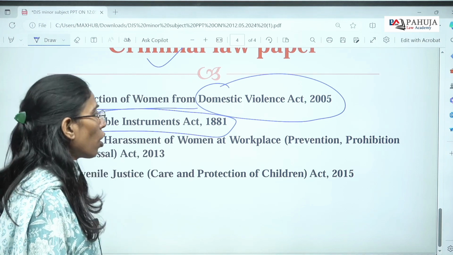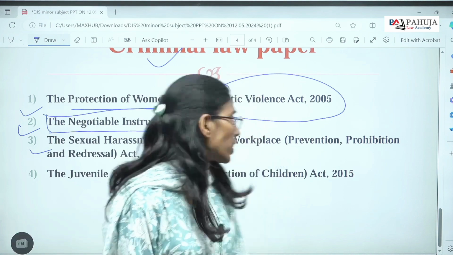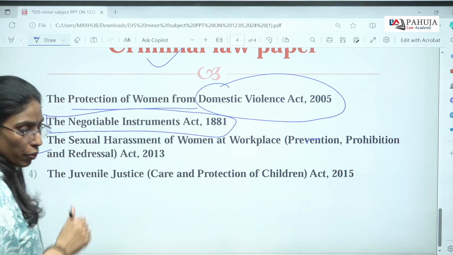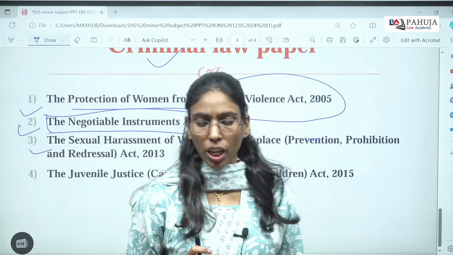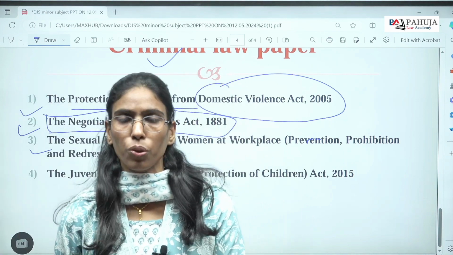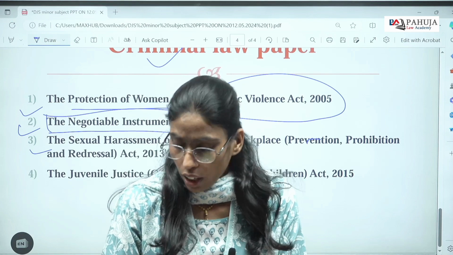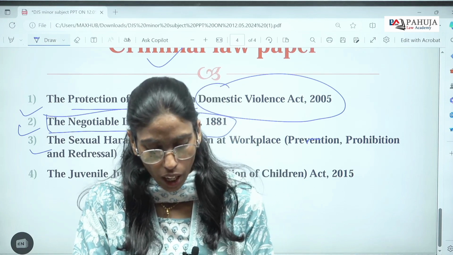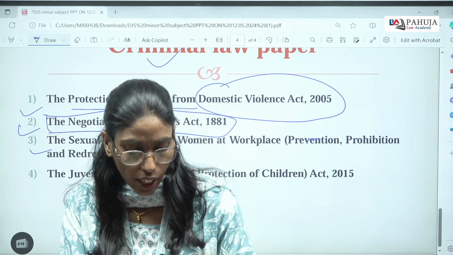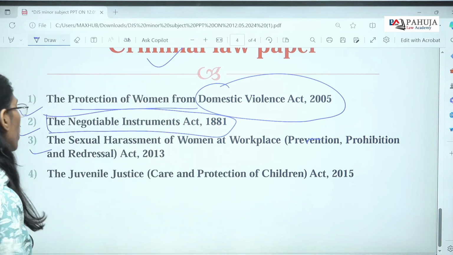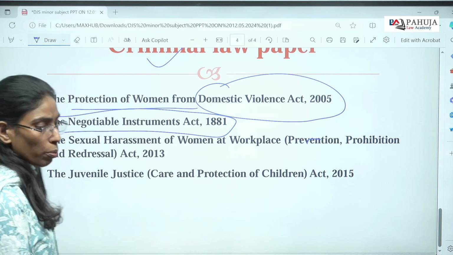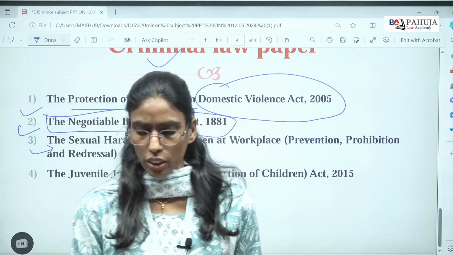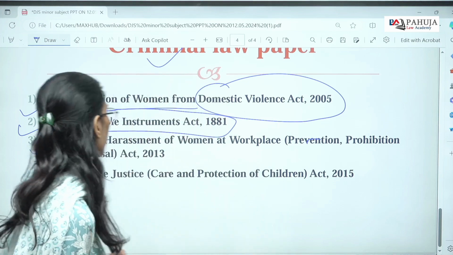Then there is the Sexual Harassment of Women at Workplace (Prevention, Prohibition and Redressal) Act of 2013, which was introduced after the Vishakha judgment, wherein the Supreme Court issued guidelines on how women working in any workplace are to be protected from any kind of sexual harassment. This law was introduced in 2013, providing many rights as well as disciplinary committees to regulate this kind of conduct in employment.